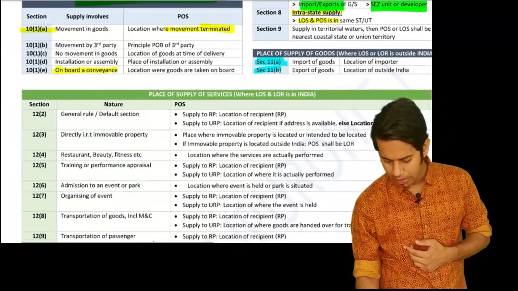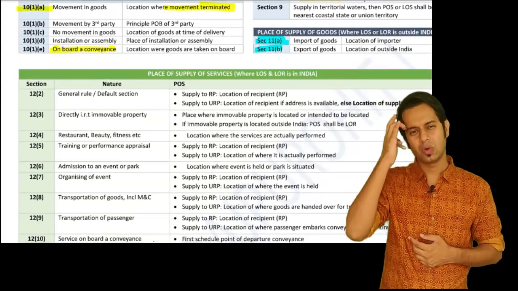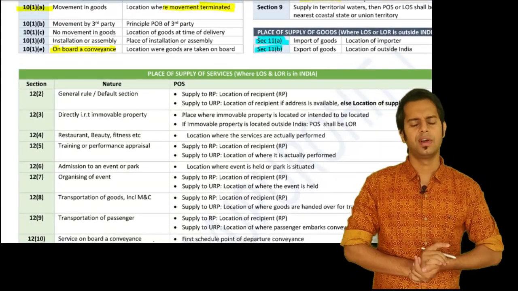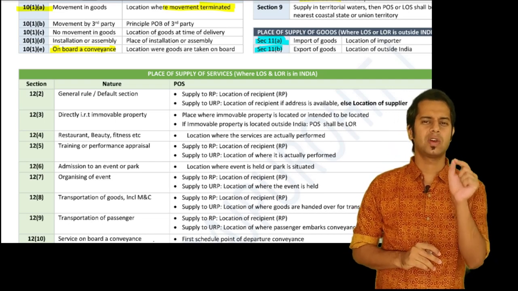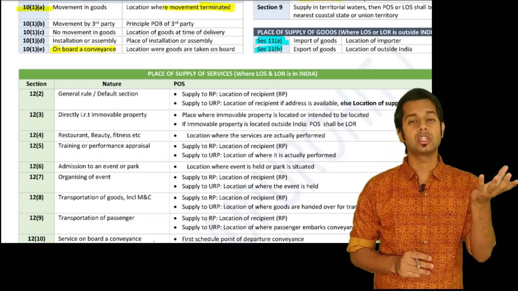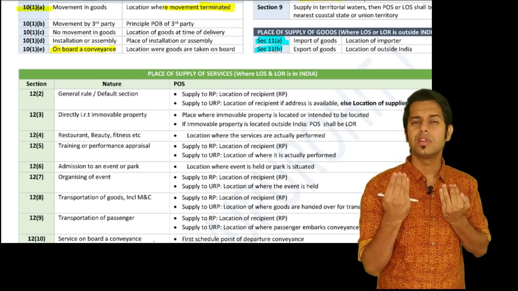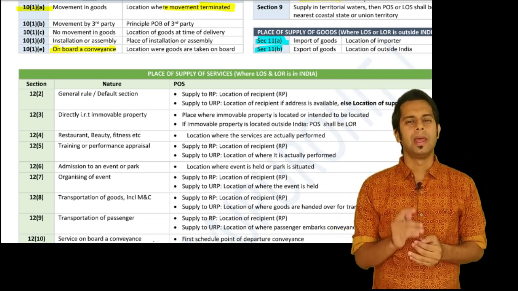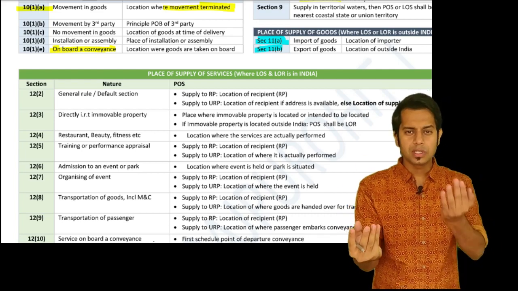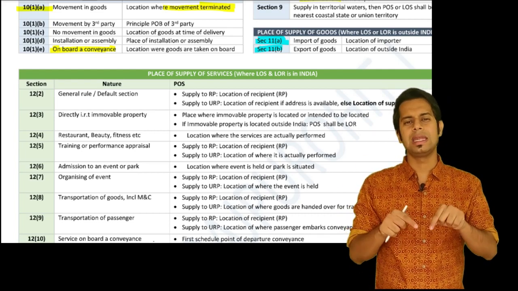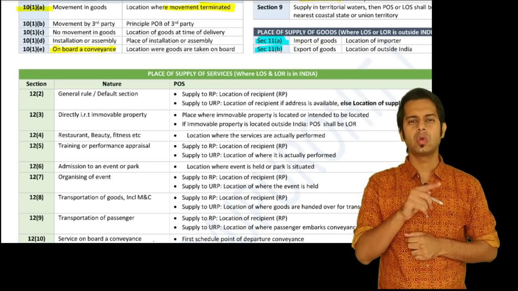Now, next we'll discuss, without wasting a single second, the place of supply of services. Section 12 talks about place of supply of services where the location of the recipient and the location of the supplier both are in India only. That is, the person who is supplying and the person who is receiving, both of them are in India. Then I will go to section 13.